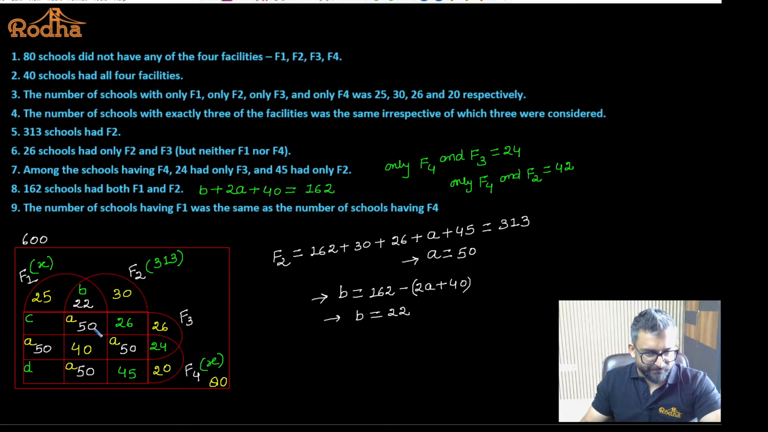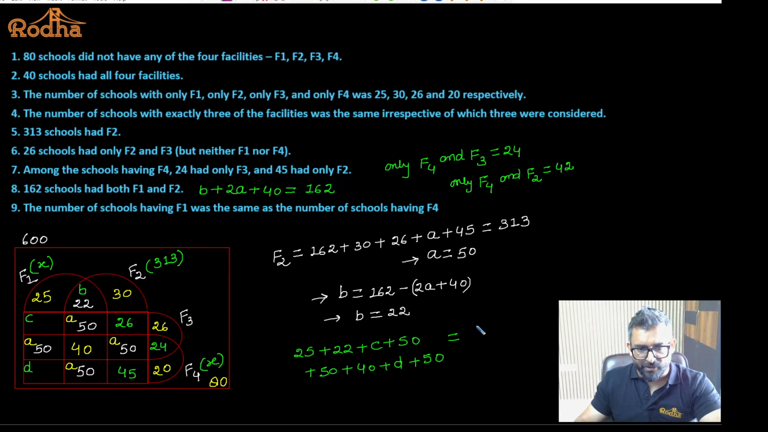Okay. And if you look at these portions, this portion is common to f1 and f4, so I don't have to bother about this portion. I just have to make the remaining value equal. Even if you write it like this, what is the value of f1? I'll just write it: 25 plus 22 plus C plus 50 plus second 50 plus 40 plus D plus 50. That is f1. And this is equal to f4.